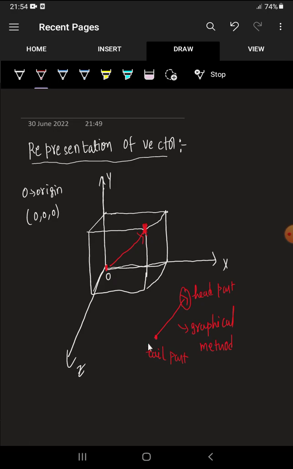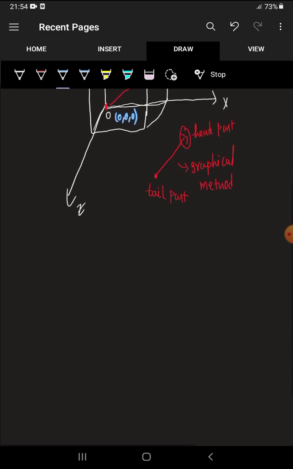Okay, so what about the analytical method? Let this point have a distance of x units on the x-axis, y units on the y-axis, z units on the z-axis, and the point O is the origin 0, 0, 0. So if we represent the vector by using these coordinates, then that is called the analytical representation of the vector.